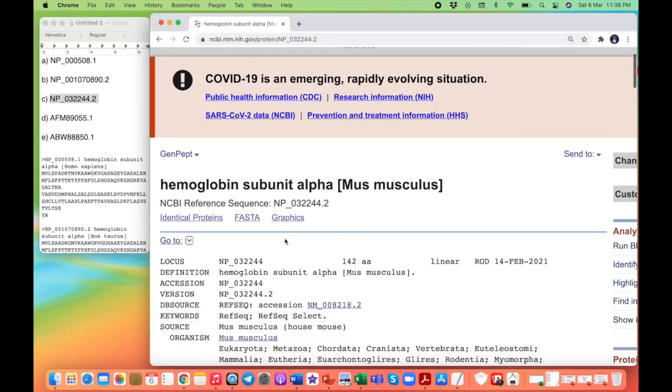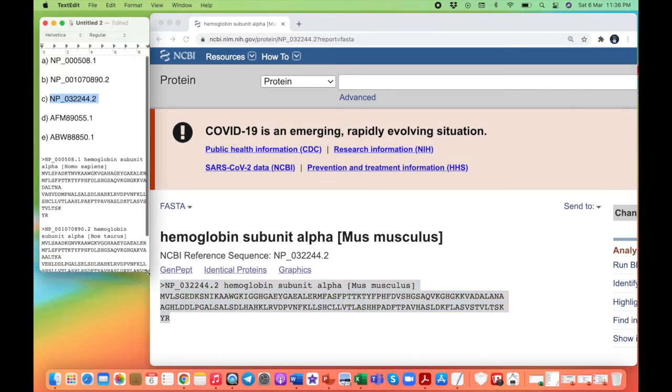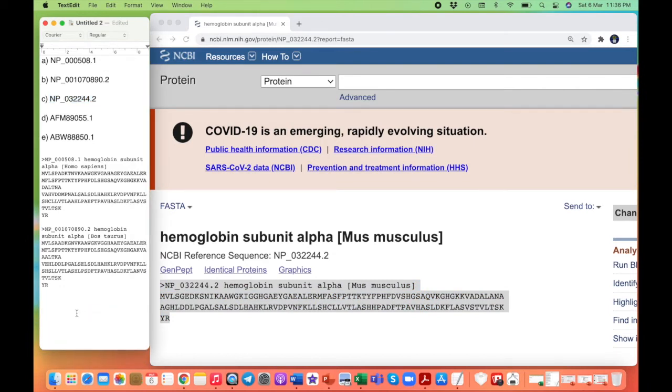Now we got hemoglobin of Bos taurus. And now you can take another protein, which is also for the hemoglobin, from a different organism. Now it is from Mus musculus. And again, you are pasting the FASTA sequence.